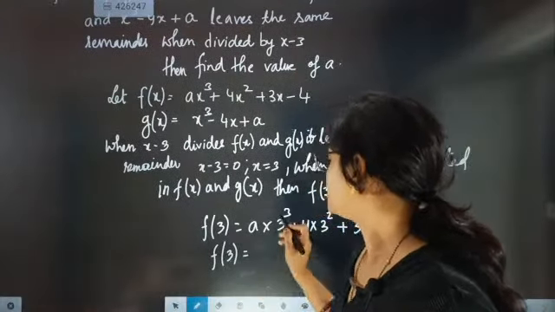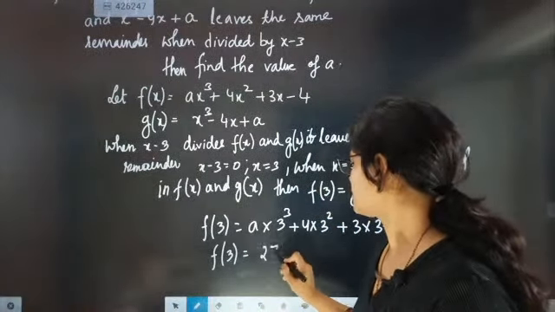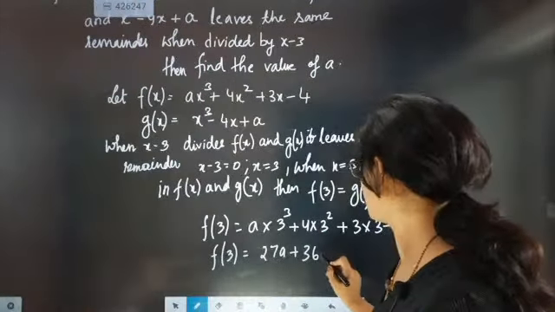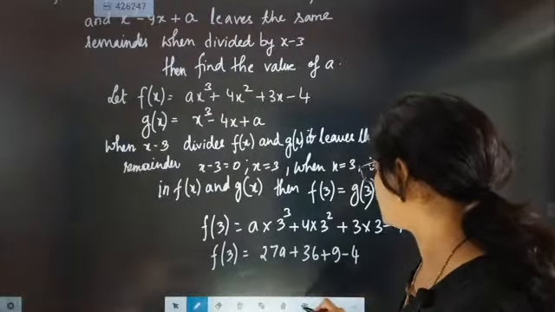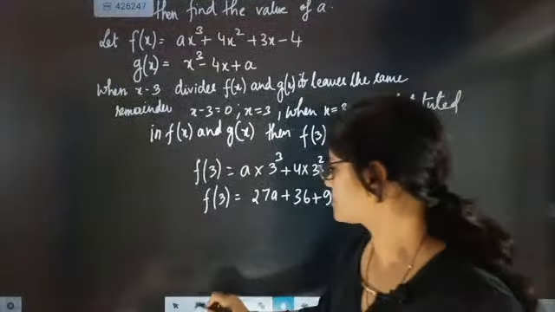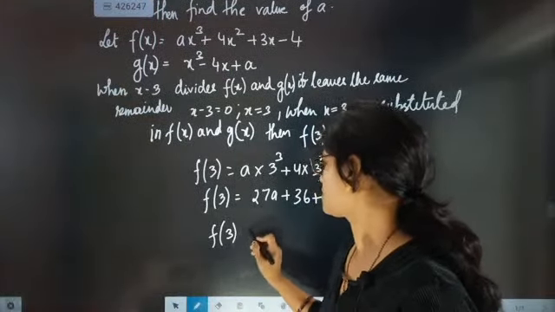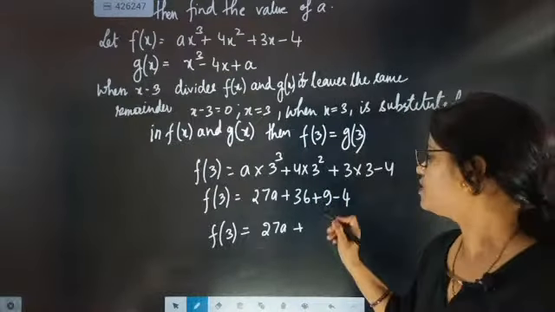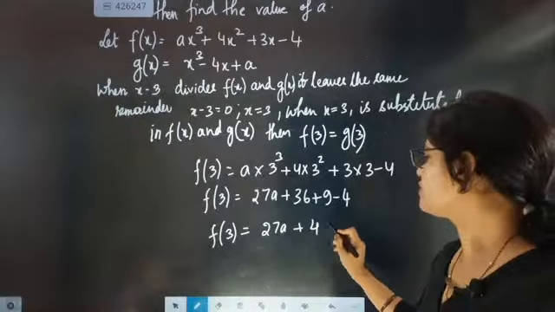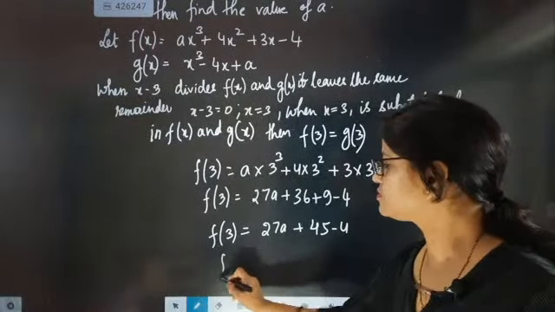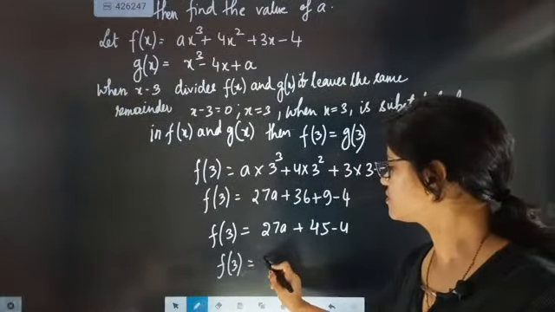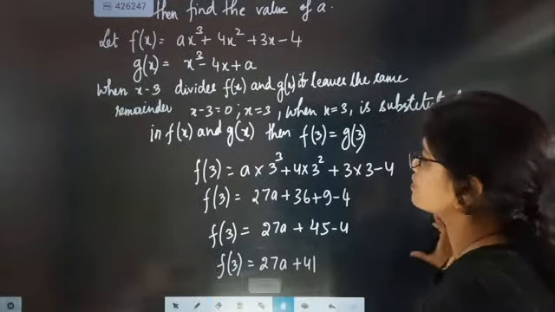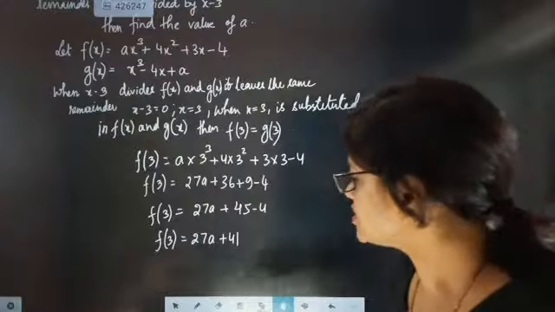So f of 3, 3 cube is 27a, plus 4 nines are 36, plus 9 minus 4. 36 plus 9 will become 45. 45 minus 4. So this is exactly f of 3.